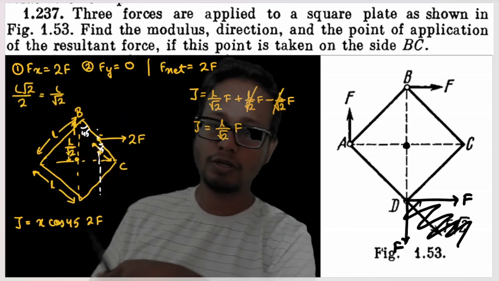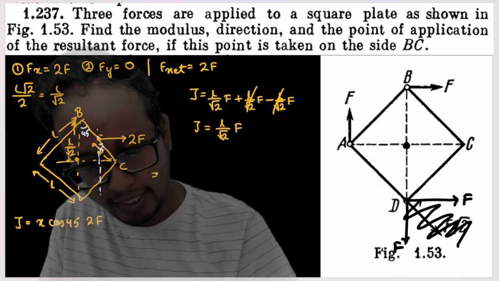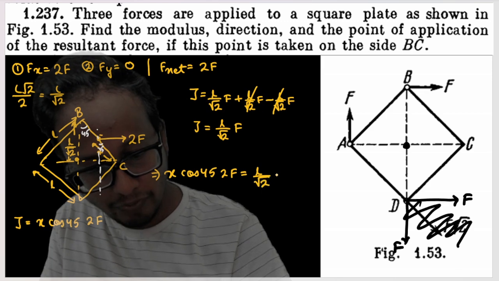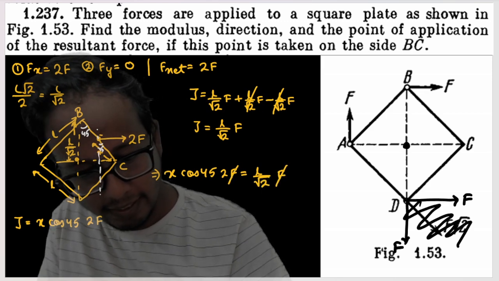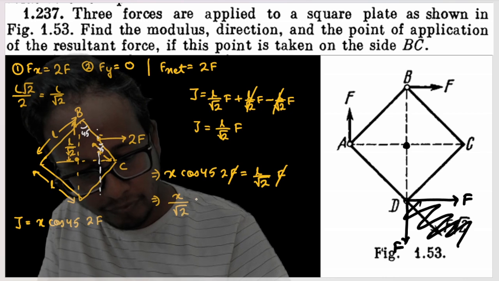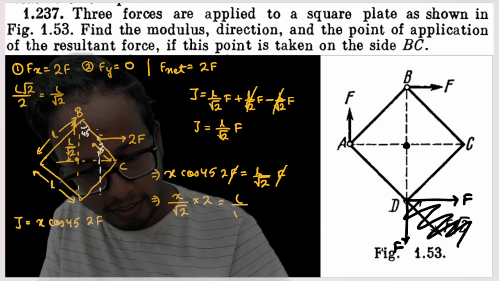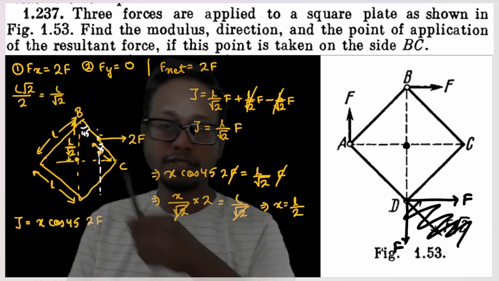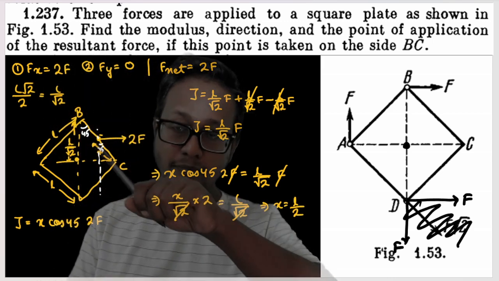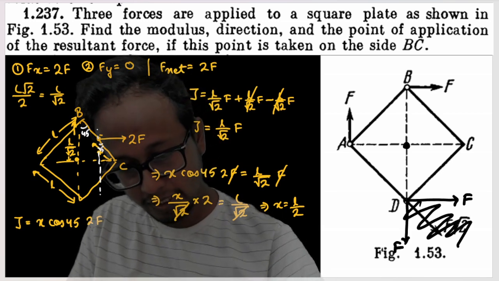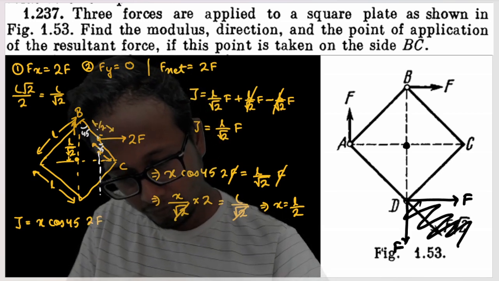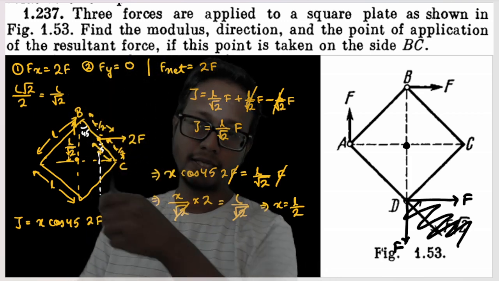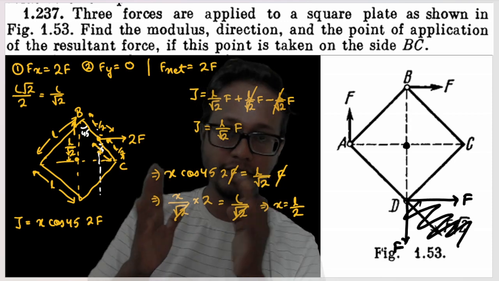And the question is saying this torque and this torque are equal. So I can say X cos 45 into 2F is equal to L by root 2 into F. So F and F would get cancelled. What is the value of cos 45? 1 by root 2, into 2, is equal to L by root 2, so root 2 and root 2 would get cancelled, or X is equal to L by 2. That means this 2F force is applied at the midpoint between B and C. So the distance of this X is nothing but L by 2. Understood? This distance is nothing but L by 2. This was the entirety of the question.